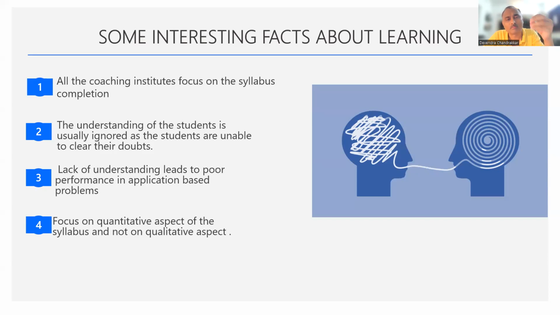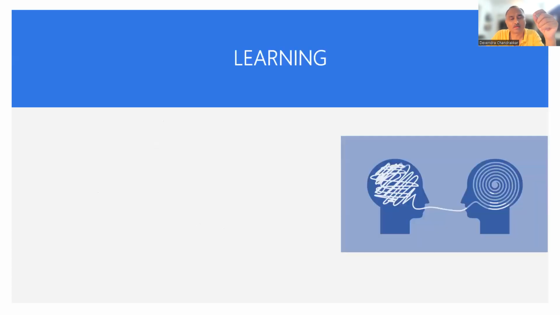But are you able to score even 50% marks or 70% marks? So 100% syllabus to complete ho gaya, 80% syllabus to complete ho gaya, but we are not able to get that 80% or 70% marks. Getting my point or not? So these are some interesting facts about learning. This is what is actually happening in the country, right?